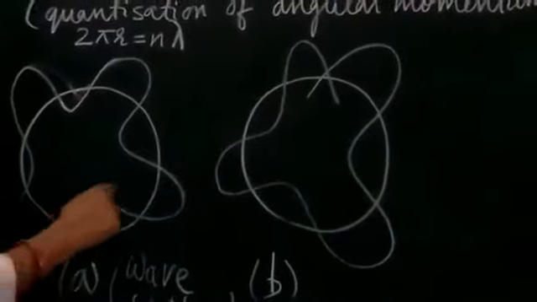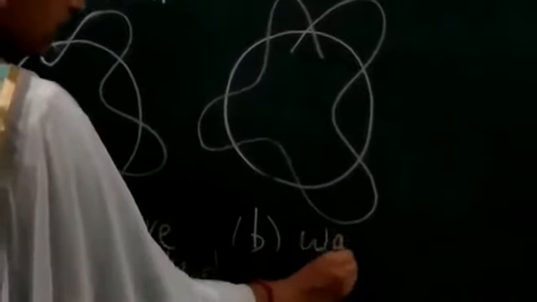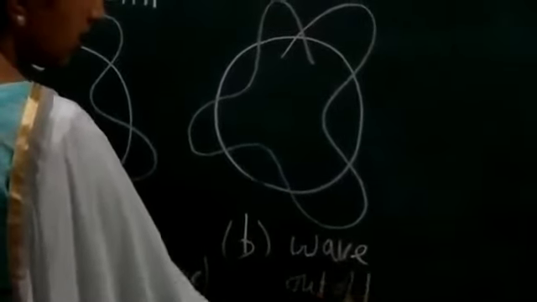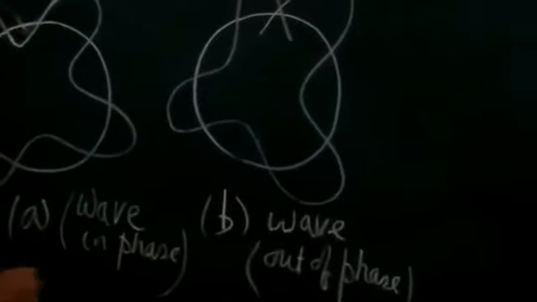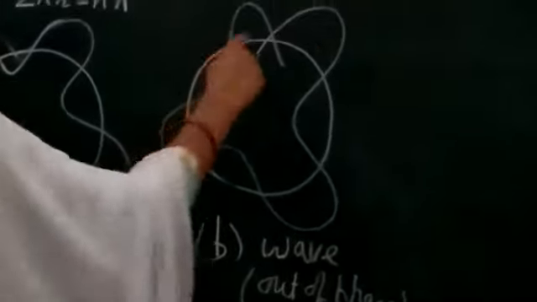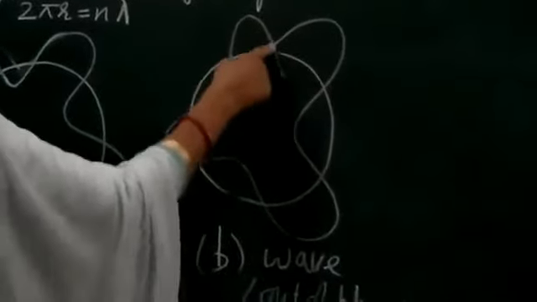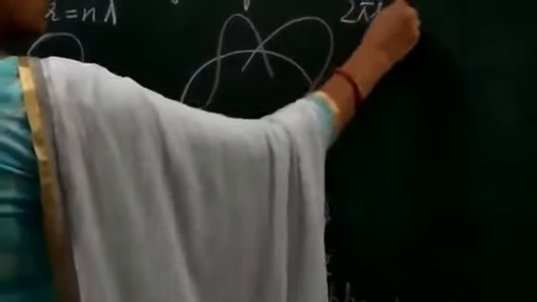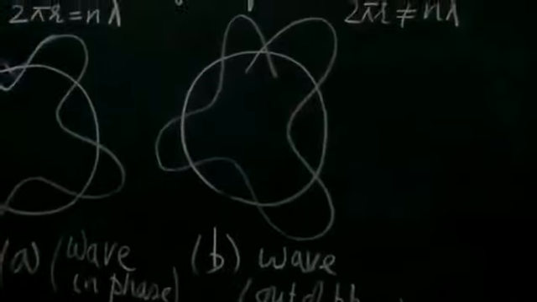Now this is the second case, where the wave produced by the electron is out of phase. Here you can see that the wavelength is not getting completed, it is just intersecting here. In this case, 2 pi r will not be equal to n into lambda.